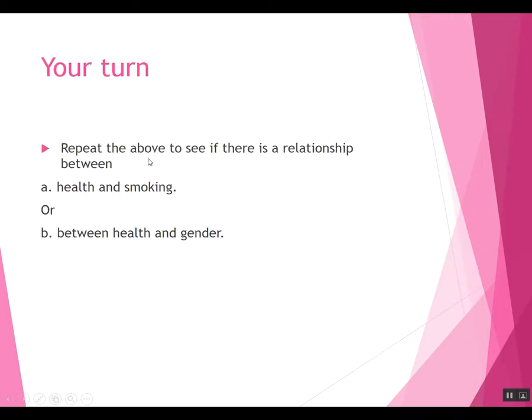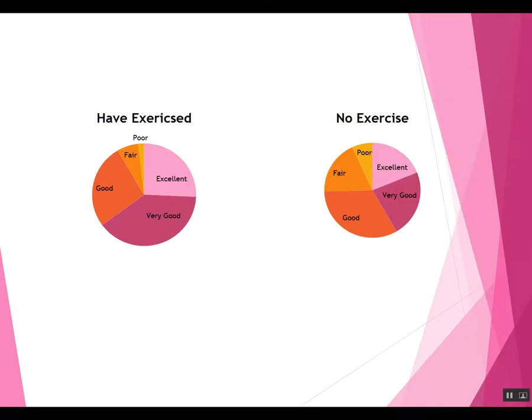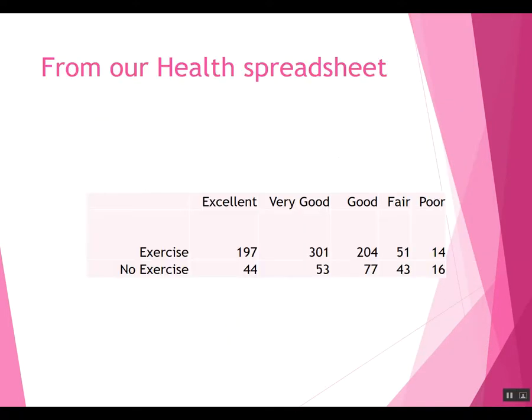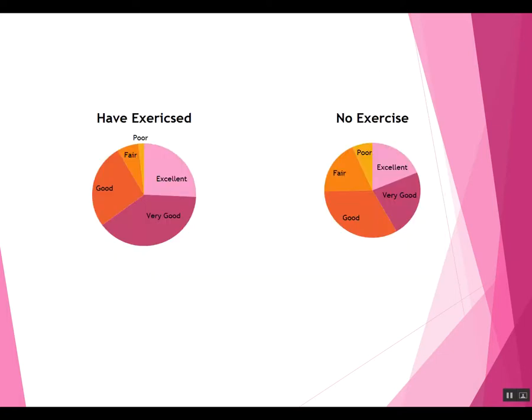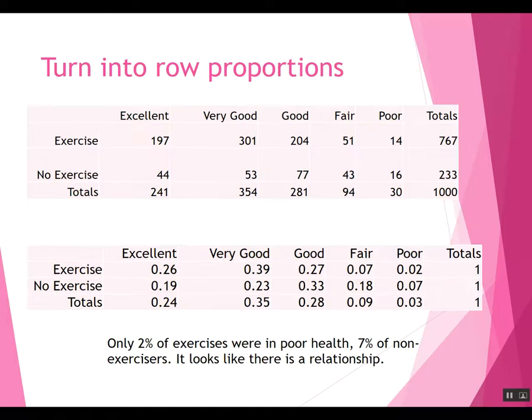Now, this isn't an assignment, but as a challenge, see if you can do everything that I just did to see if there's a relationship between health and whether or not someone had smoked 100 cigarettes in their lifetime, or between health and whether they're a man or a woman. So see if you can do all these parts. Get the data by filtering, make side-by-side pie charts, and look at the pie charts and make a judgment.